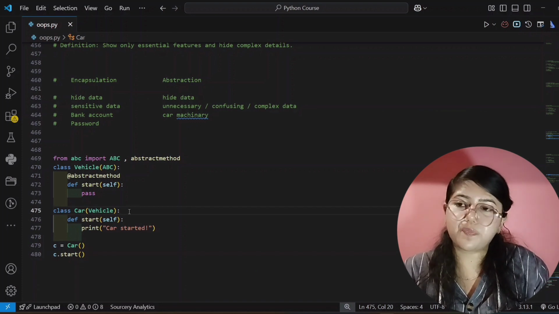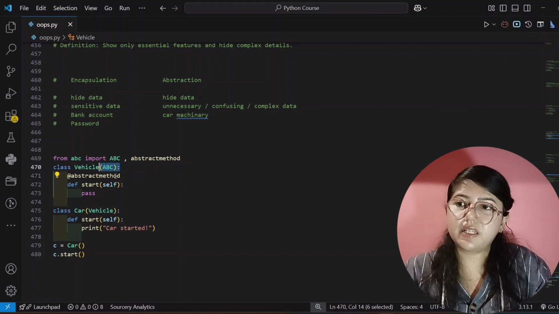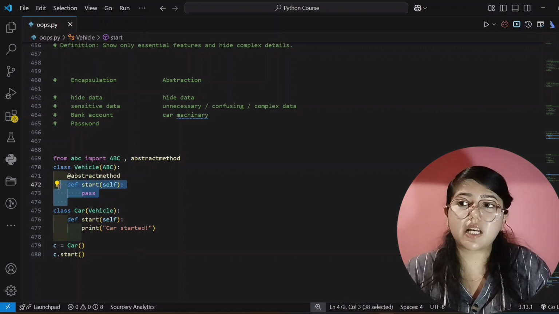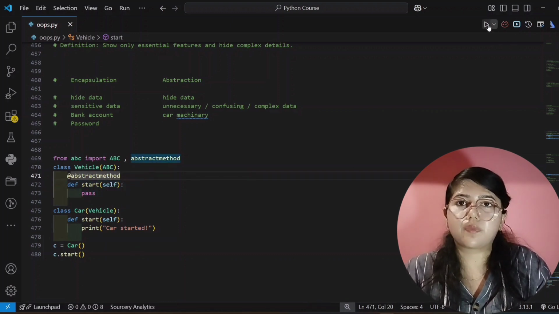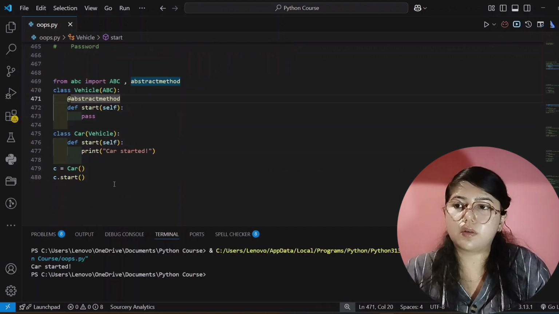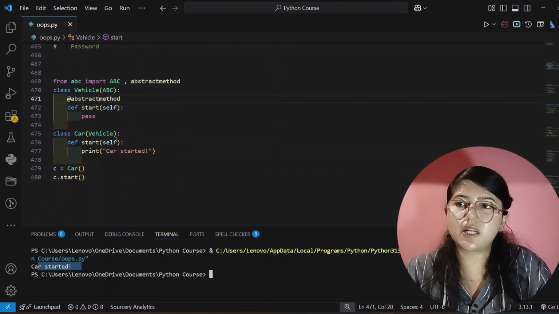What output will show? See here, this is the parent abstract method I'm using here, and here I'm printing, so it will inherit this and it will print this. And this is the unnecessary part, so it is hiding this. See here, it's only showing car started.